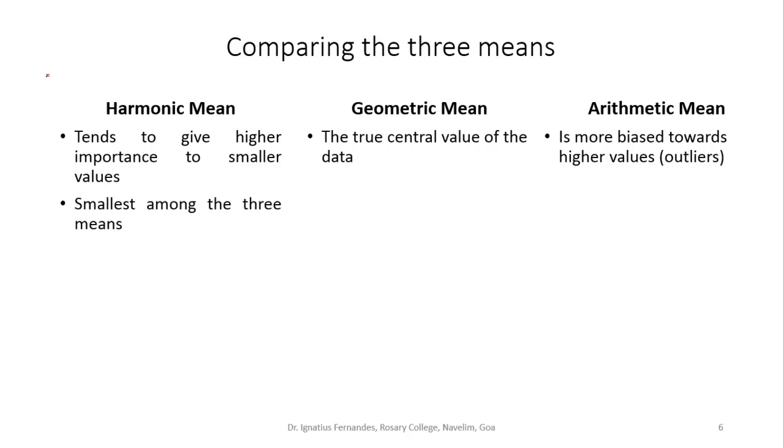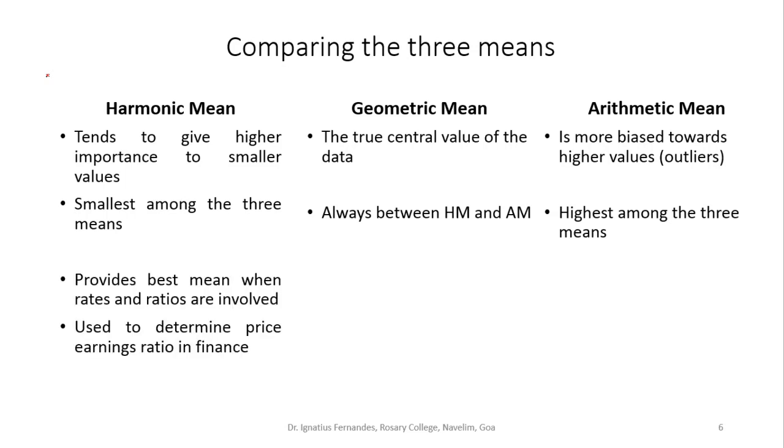Harmonic mean is the smallest among all the three means, whereas geometric mean is usually between harmonic mean and arithmetic mean. We already discussed this. And the arithmetic mean is the highest among all the three means. Harmonic mean is a very good mean when we have to consider rates and ratios.